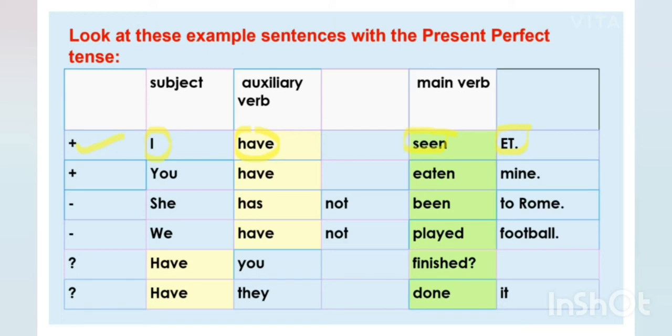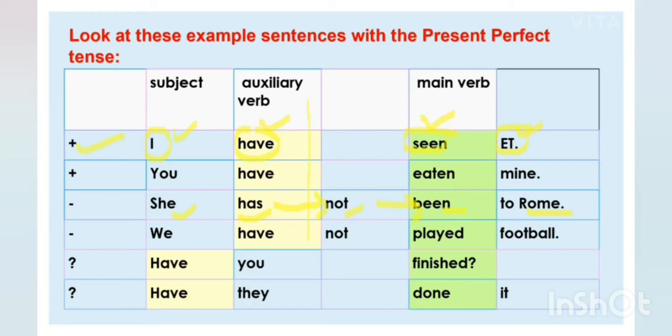So students, here first of all subject, then auxiliary verb, then main verb, and then the object. Clear? For negative sentences, like she has not. See, this is the auxiliary verb, na? So after the auxiliary verb, you have inserted not here. Fine? Then main verb, been, and then comes the object.